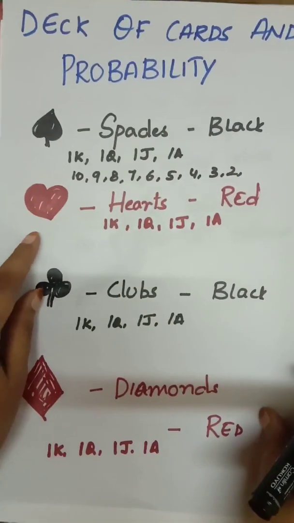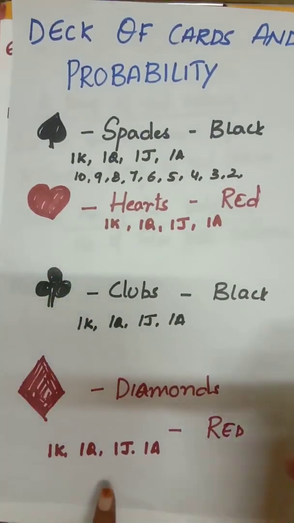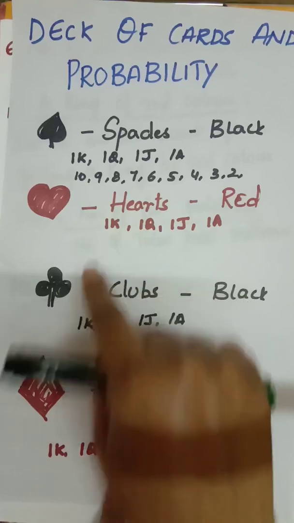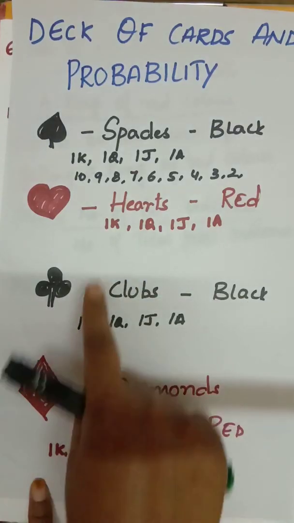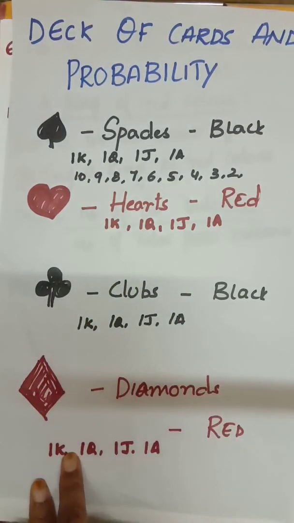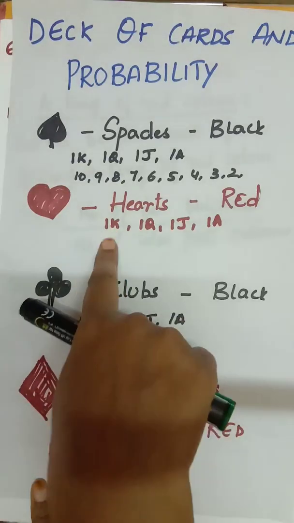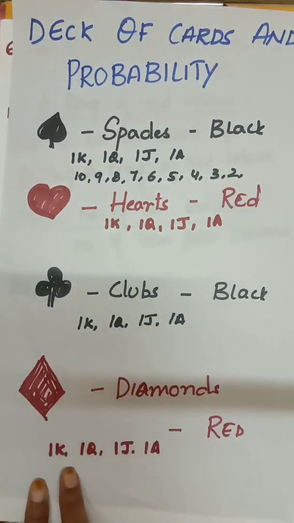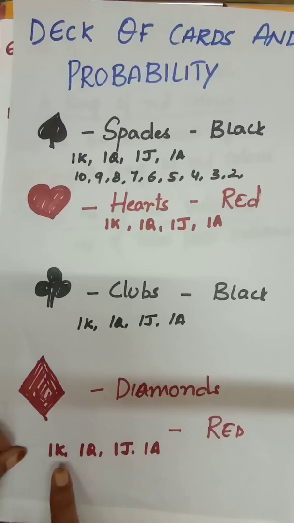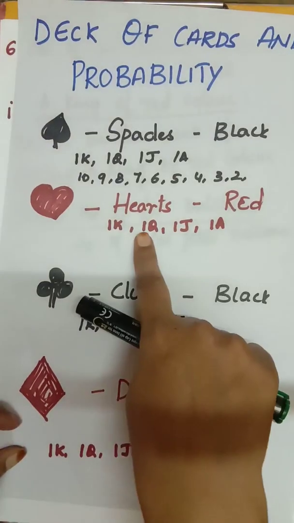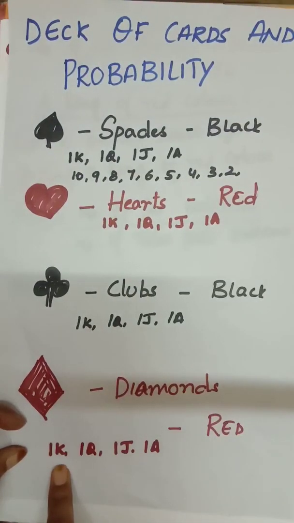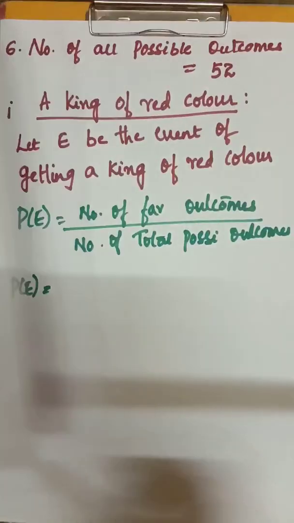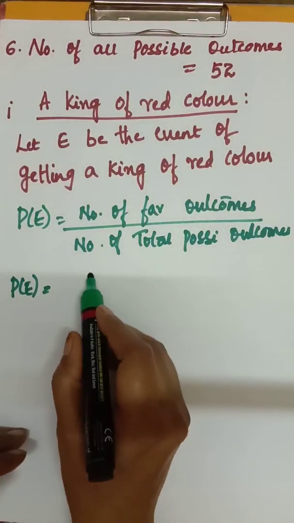What is red? Hearts and diamonds. Hearts has one king and diamonds has one king. So how many favorable outcomes do we have? Number of favorable outcomes is 2, that is 1 king from hearts and 1 king from diamonds, both come under red. So number of favorable outcomes is 2.